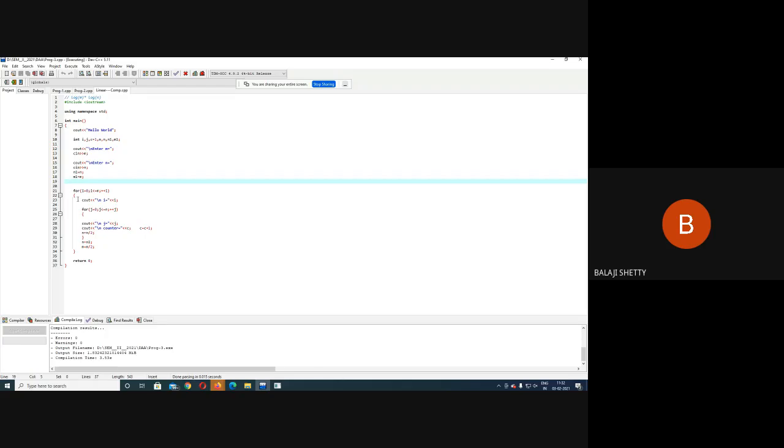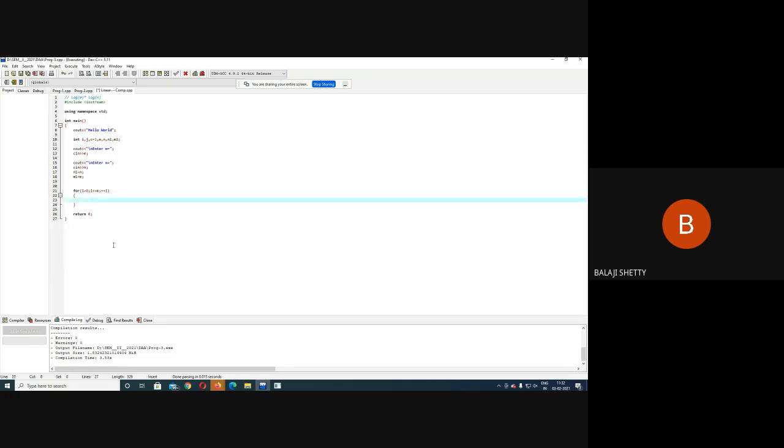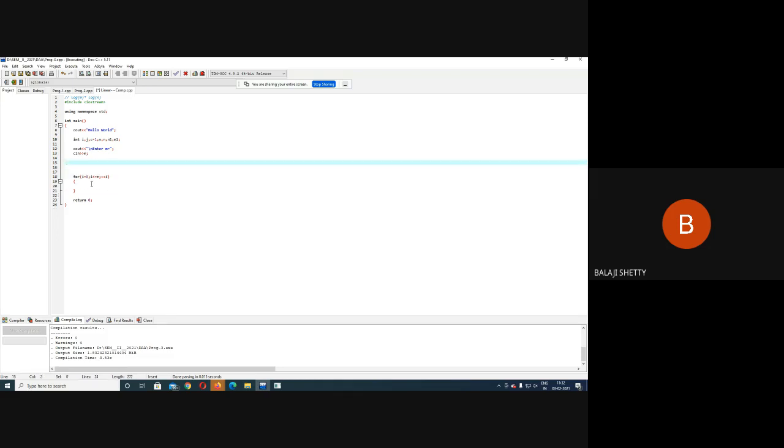This is a program simply to print how many times a program gets executed. That's it. This program is there only to print how many times my program executes. So how many times will this loop execute? Tell me.